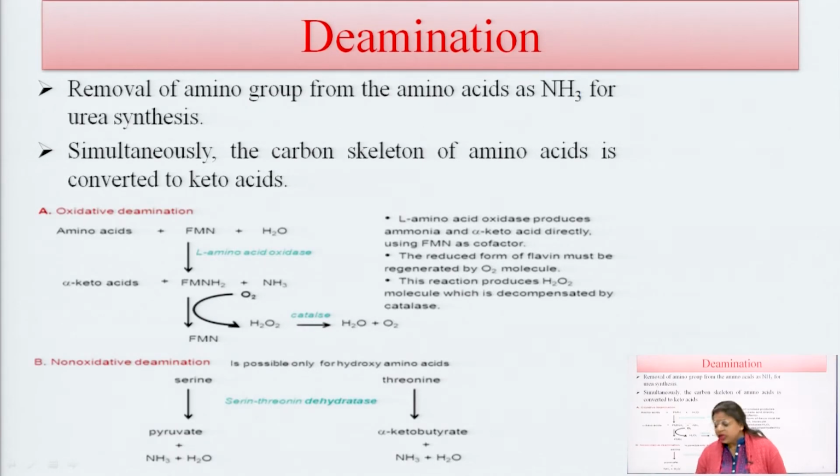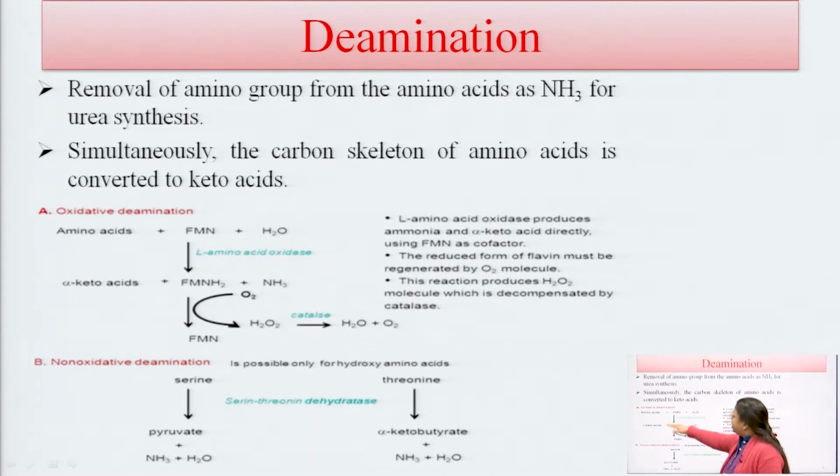The next reaction is the deamination reaction. As the name says, it is the removal of the amino group from the amino acid as ammonia, so there is formation of free ammonia for urea synthesis. Simultaneously, the carbon skeleton of the amino acid is converted into a keto acid. Deamination can be oxidative and non-oxidative, since it occurs in the presence and absence of oxygen.